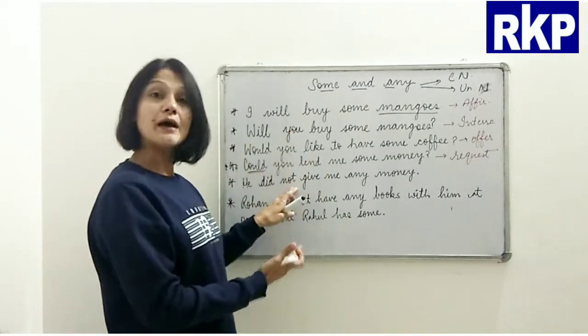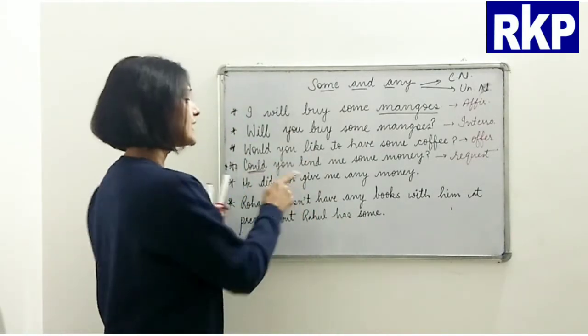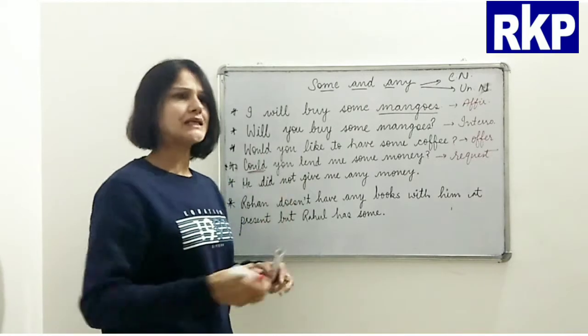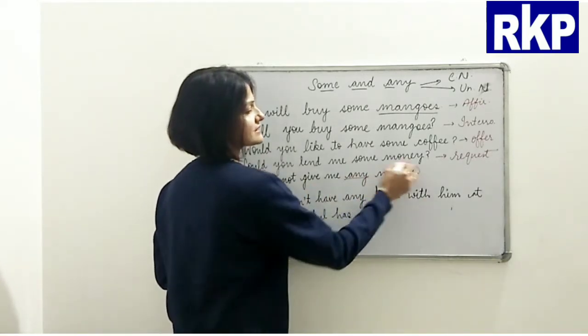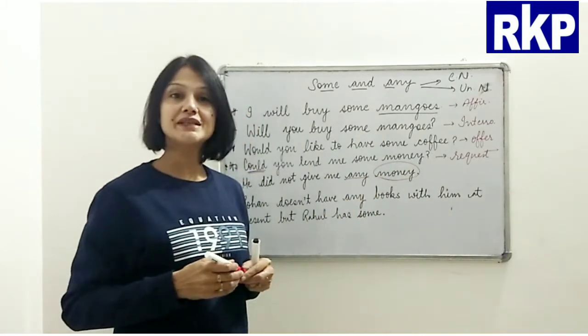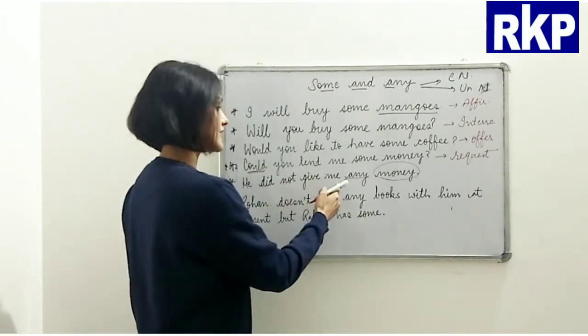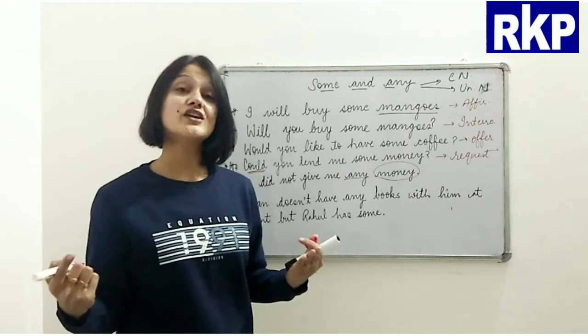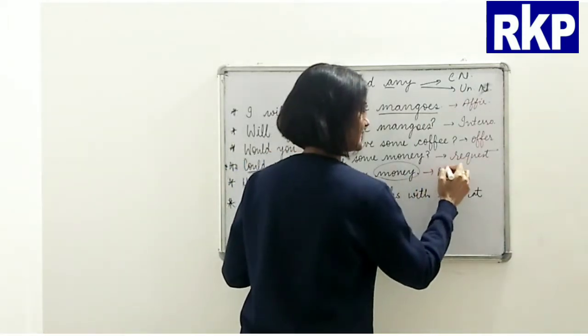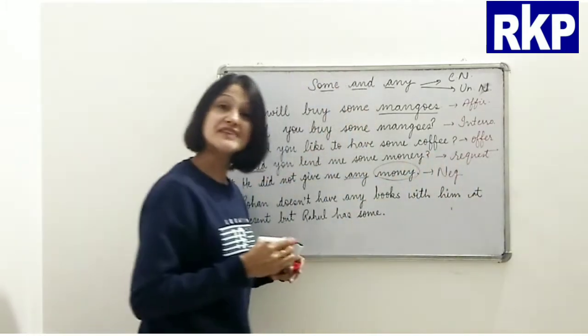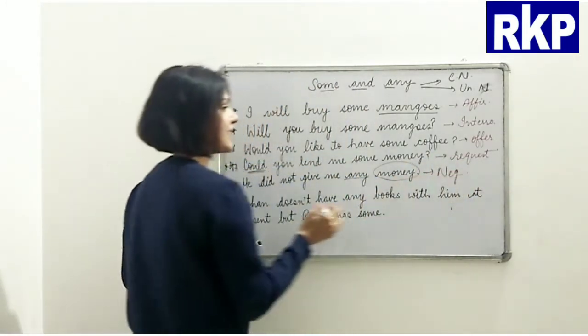And now we come to any. He did not give me any money, right? So again, this is the quantifier and this is an uncountable noun, right? So it is which kind of sentence? A negative sentence, right? Alright.